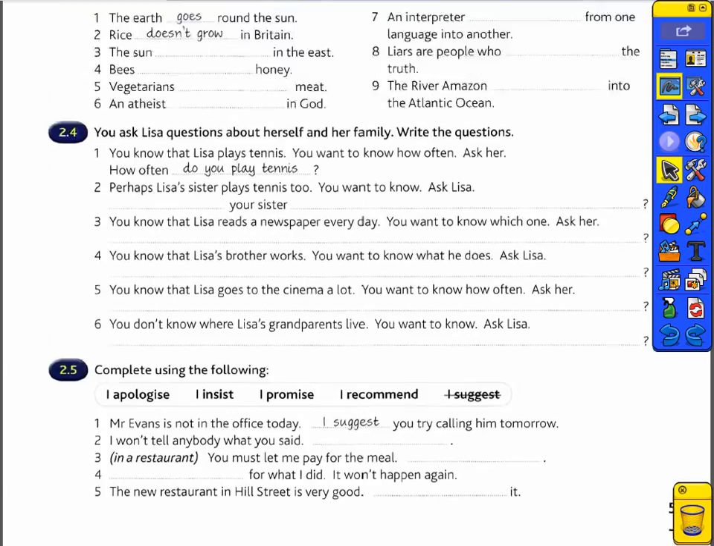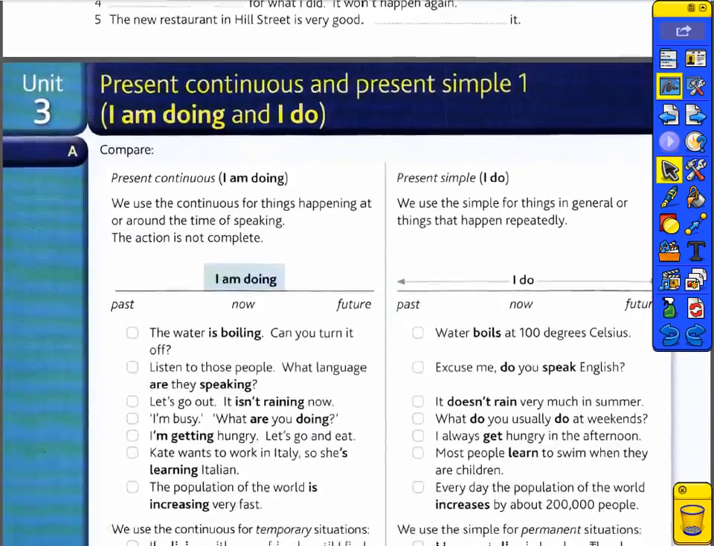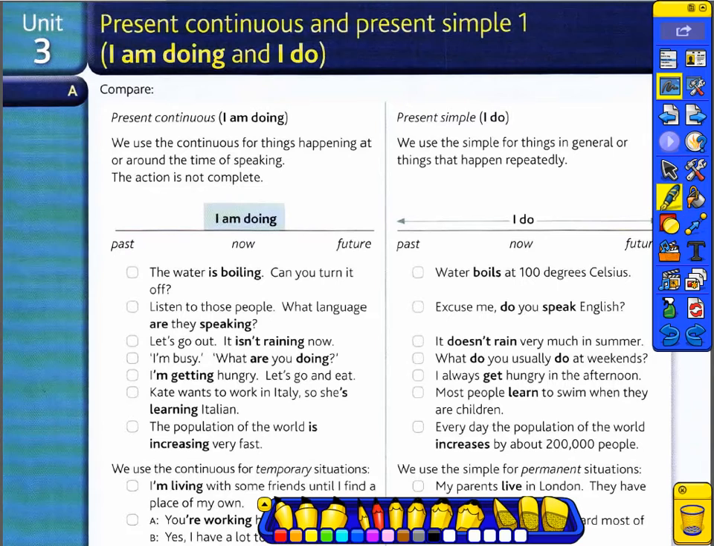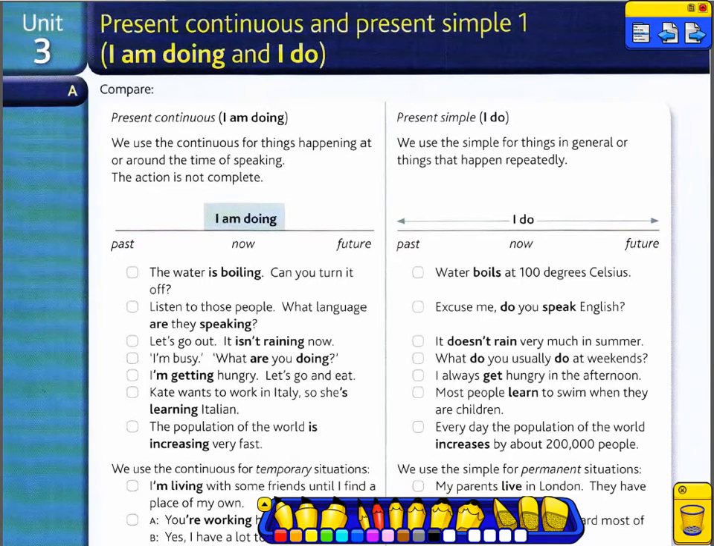Let's take a comparison between the present simple and the present continuous. Present simple, present continuous. At the beginning, I'm doing. We use the continuous for things happening at or around the time of speaking. The action is not complete. The action hasn't finished yet. Like now I'm doing.